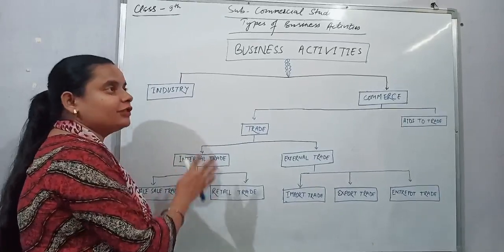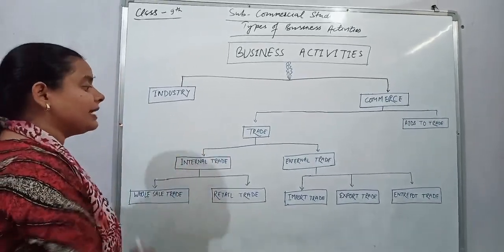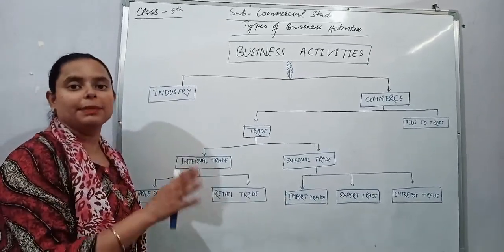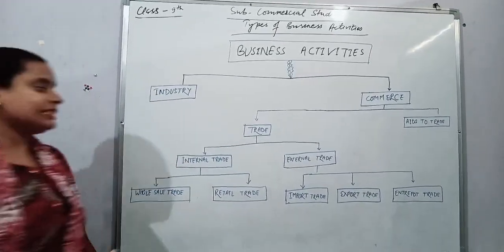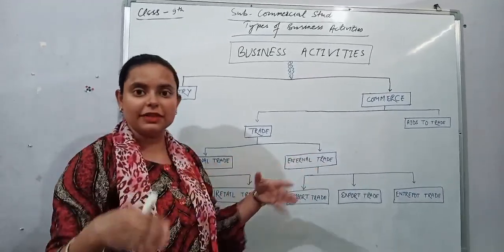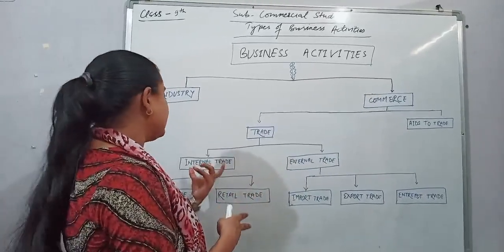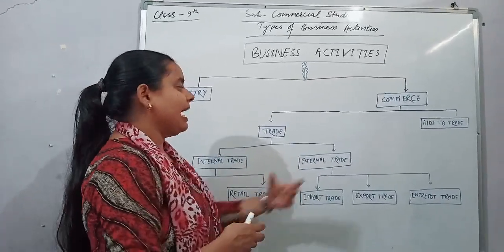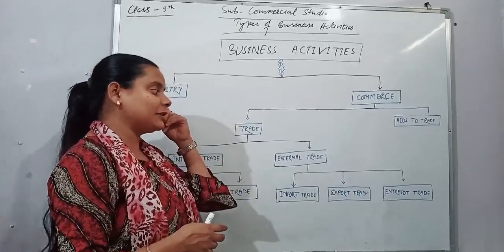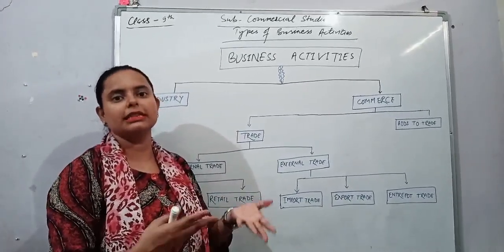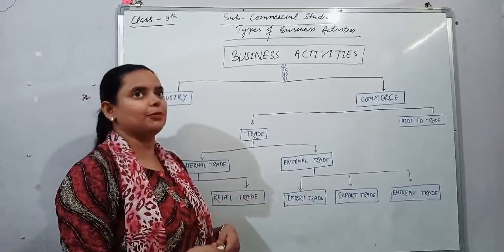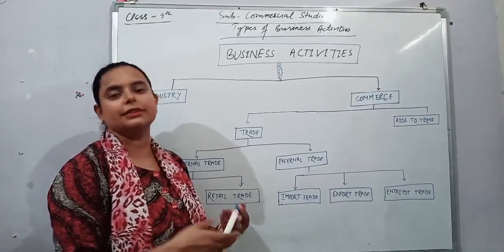Internal trade refers to the trade which takes place within the boundary of a particular country. The trade which takes place within the boundary of India will be considered internal trade. External trade takes place with other countries, meaning we are importing things from one country to another country.